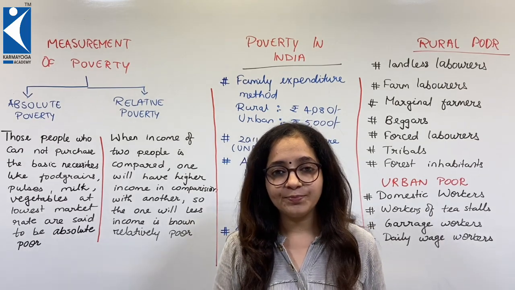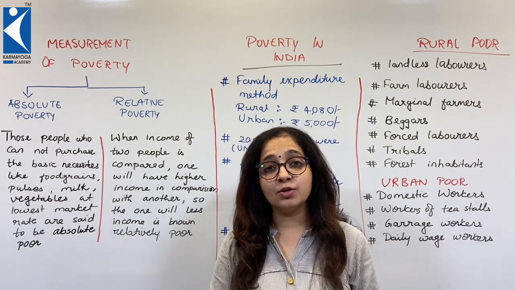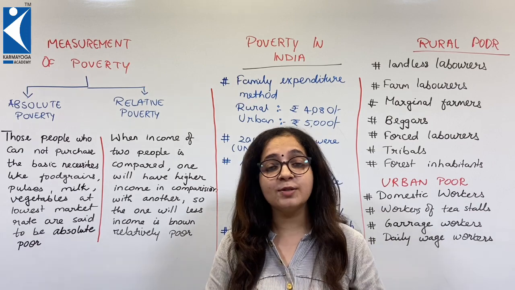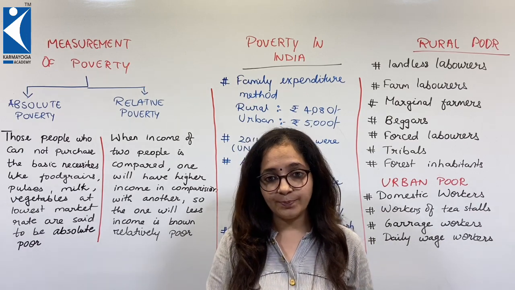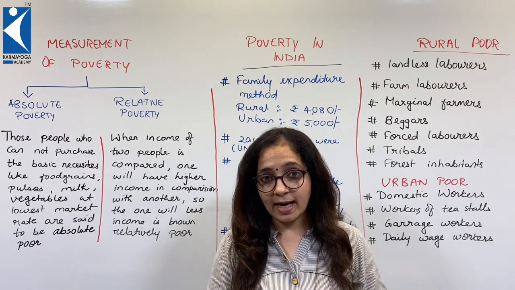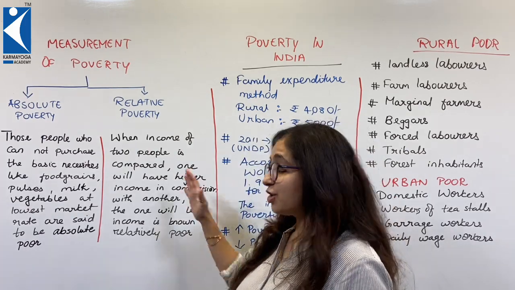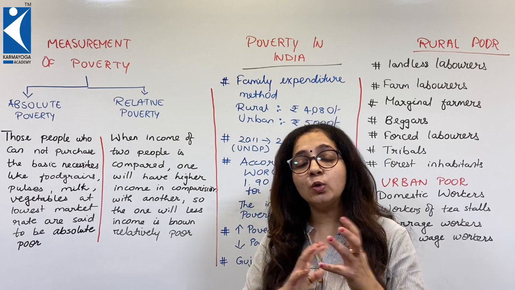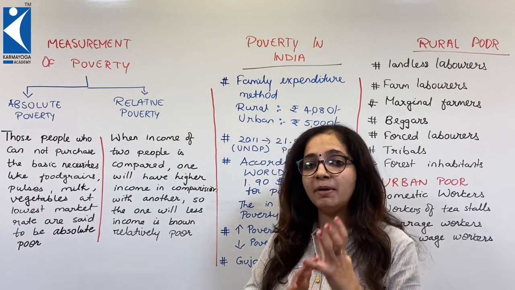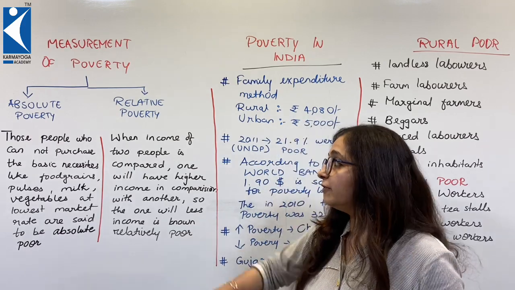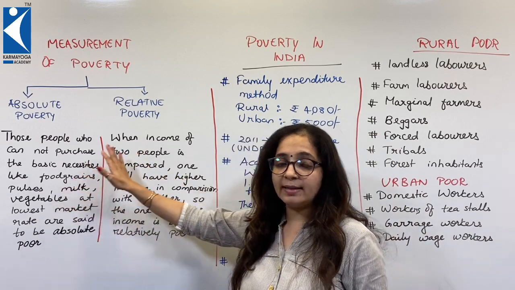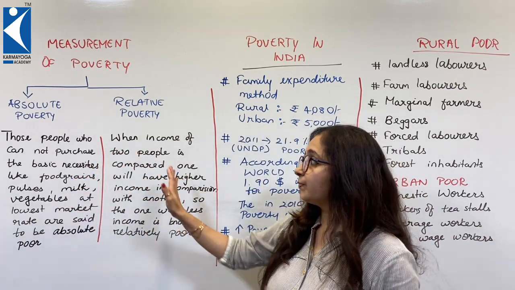Hello students. After having understood who is a poor, what is poverty, and what are the features, we will now understand poverty a little in depth. Measurement of poverty. There are two types of poor when measured. How? The first one is absolute poor and the second is relatively poor.